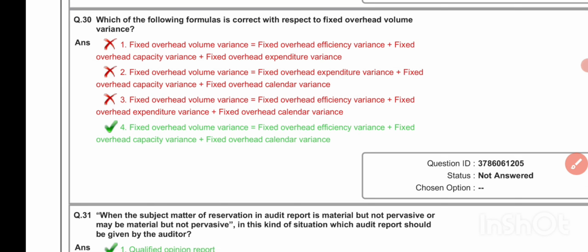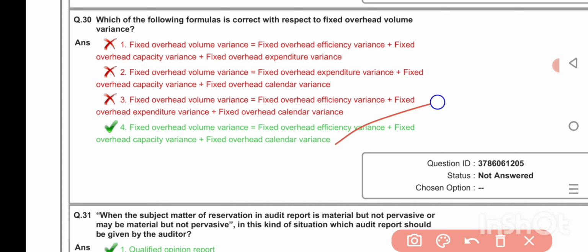Which of the following formulas is correct with respect to fixed overhead volume variance? Fixed overhead volume variance equals fixed overhead efficiency variance plus fixed overhead capacity variance plus fixed overhead calendar variance.